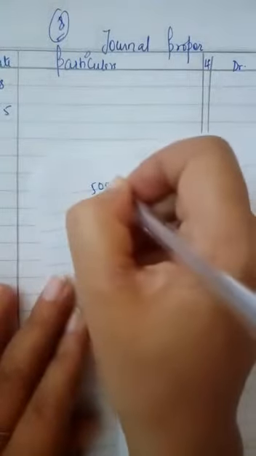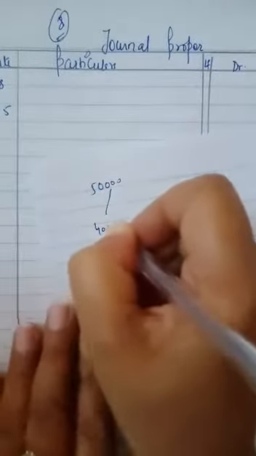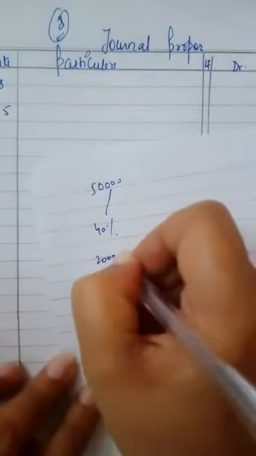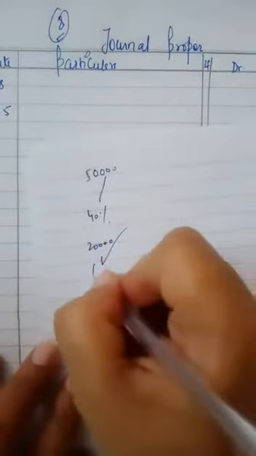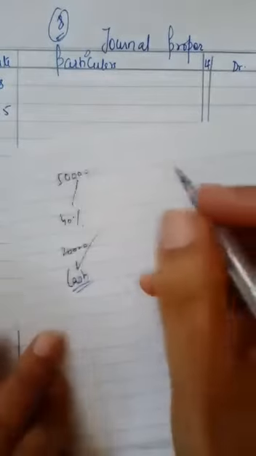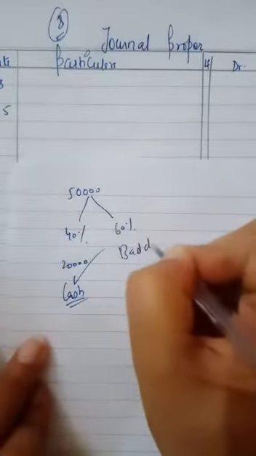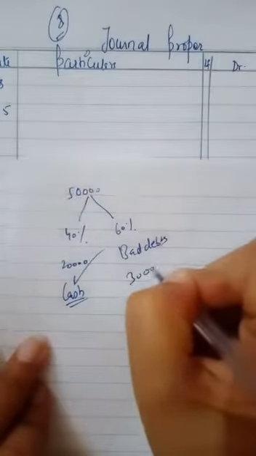Means there was a person who had to give us 50,000. He has paid 40%. 40% means 20,000 he has paid. It must have been recorded in cash book. Rest 60% are bad debts, means 30,000 are bad debts.